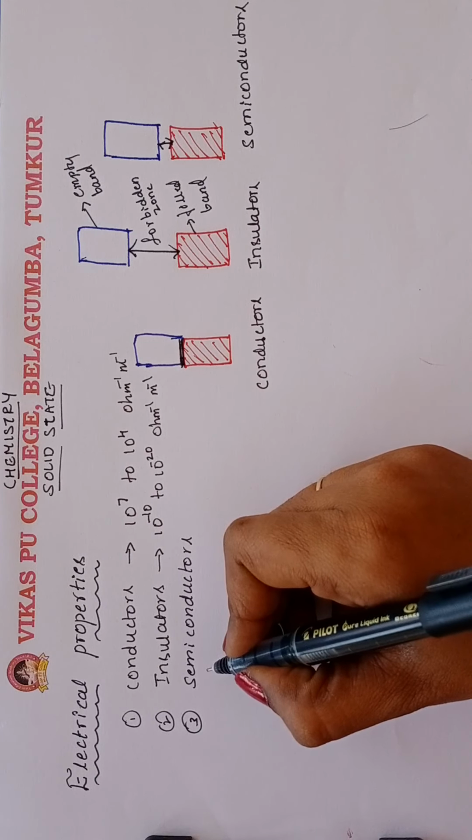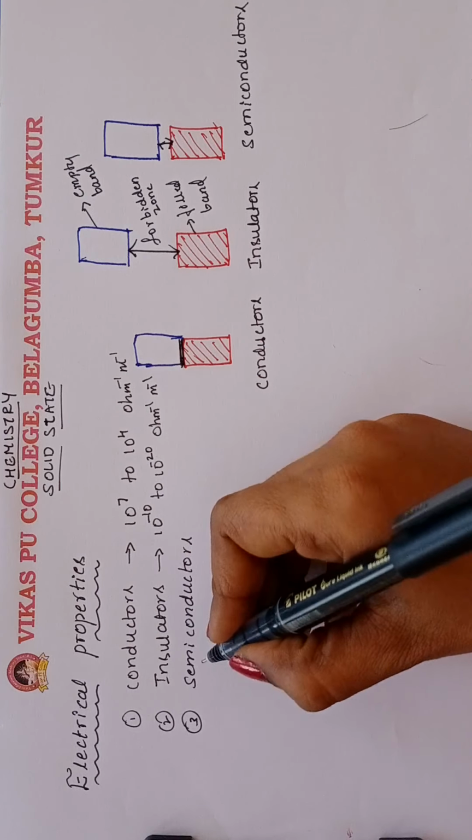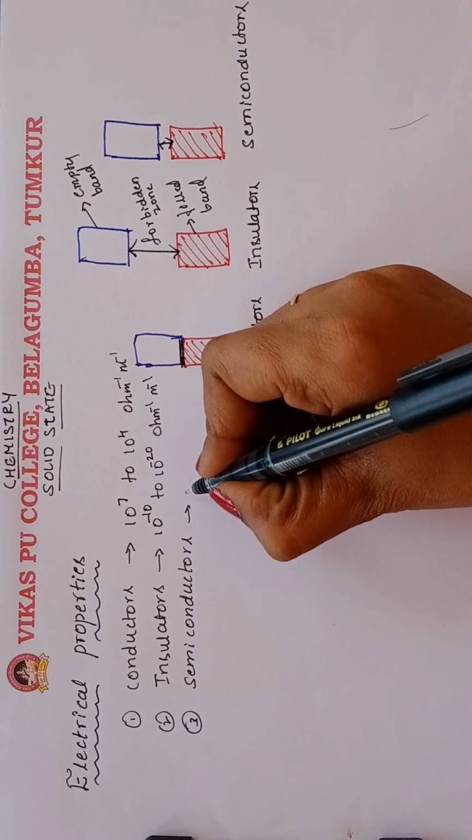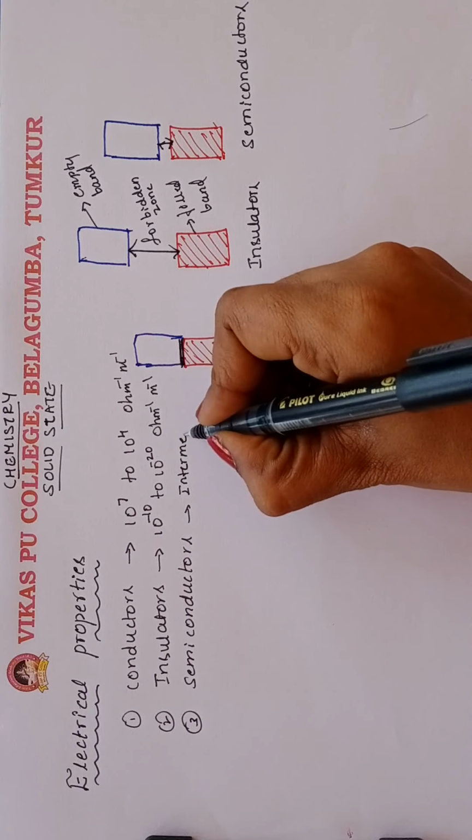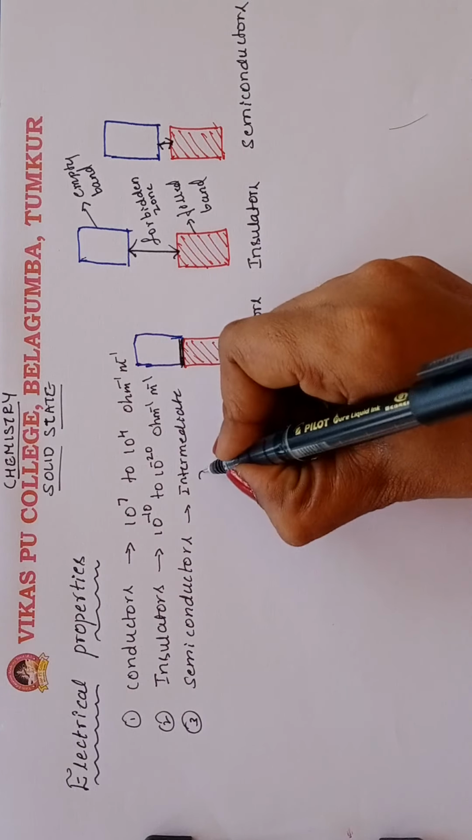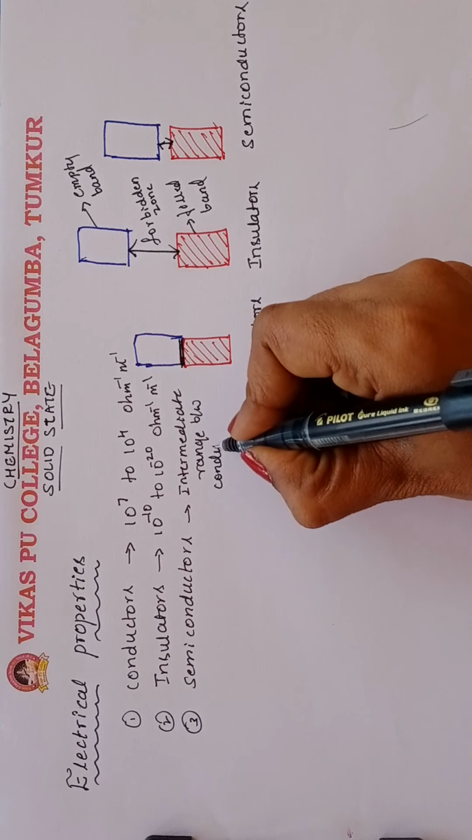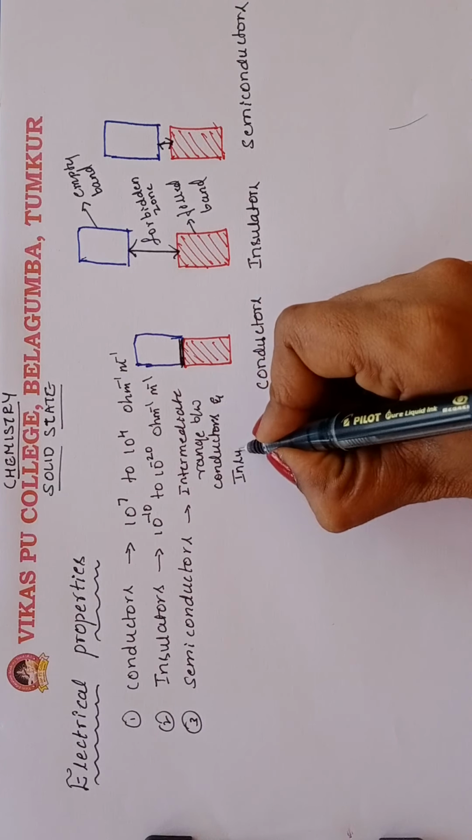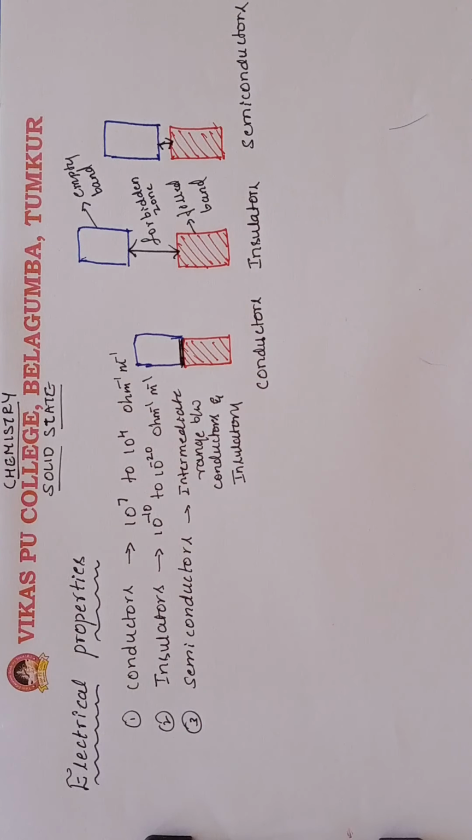These are the solids having conductivity in the intermediate range between the conductors and the insulators. That we call semiconductors. Now we are going to discuss semiconductors in detail.